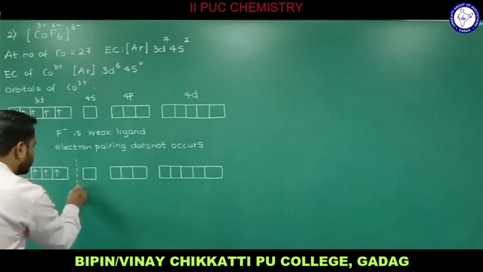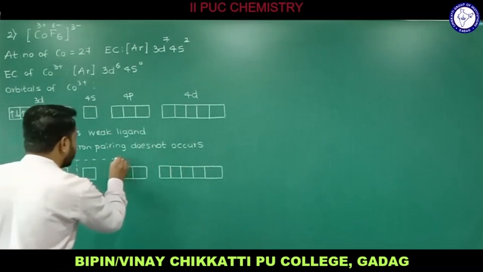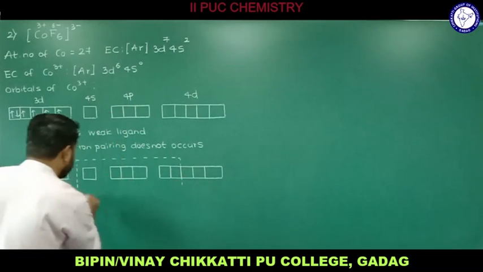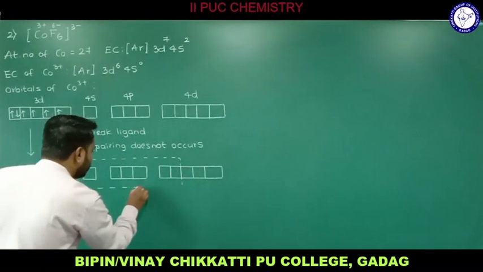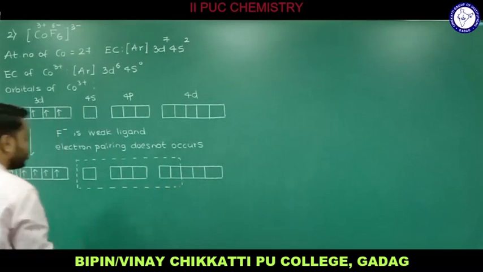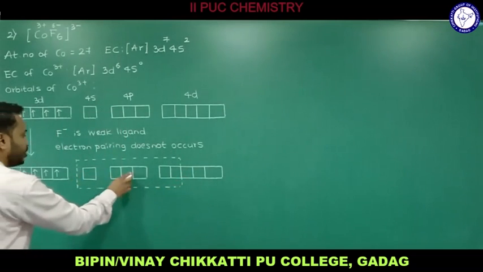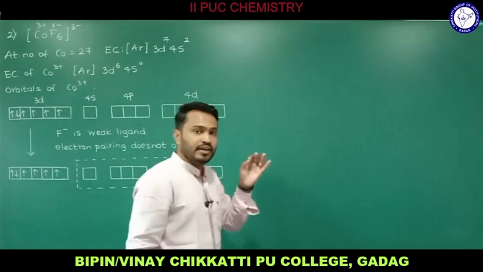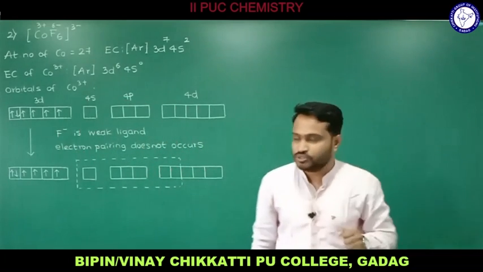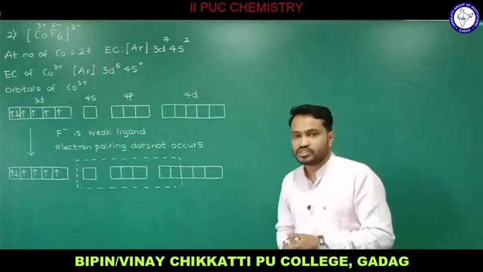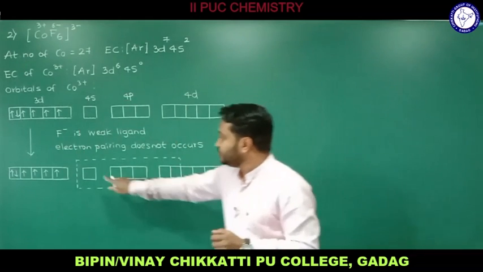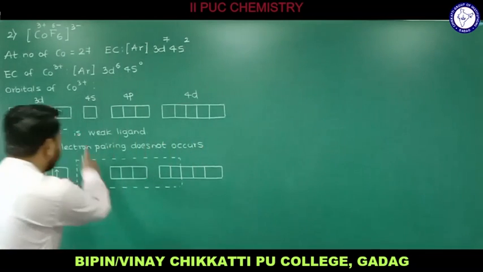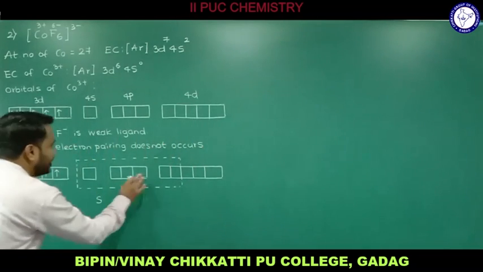So I will represent that in this fashion to understand it better. So we are interested in only these. So we will leave the inner 3d atomic orbitals as they are. So we have 1, 2, 3, 4, 5, 6 vacant orbitals of the cobalt 3 plus that we are supposed to use, since we have the coordination number 6. So how actually? This is of the s, therefore we have an s, isn't it? So this is of the 4s. We have 1 s, and these 3 are p.